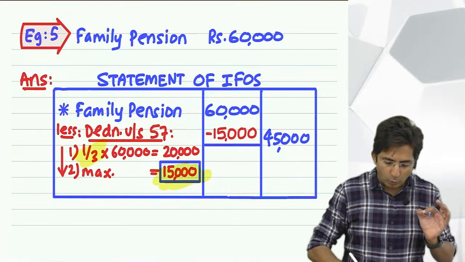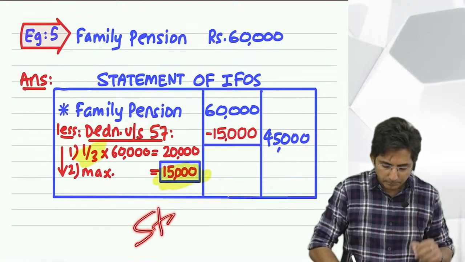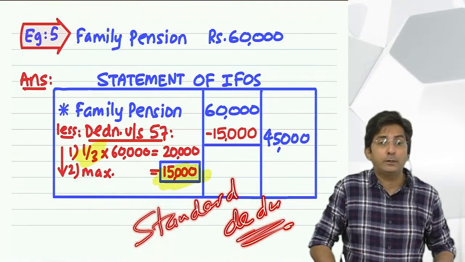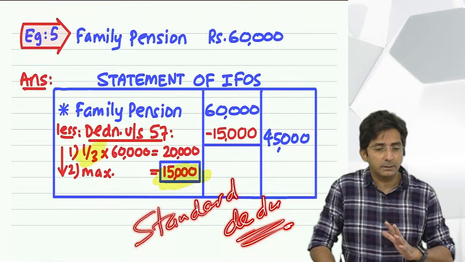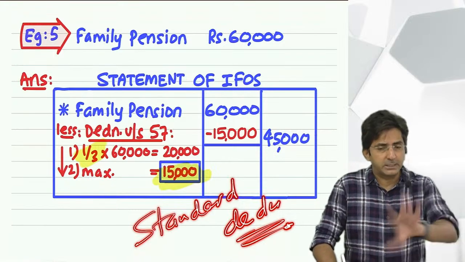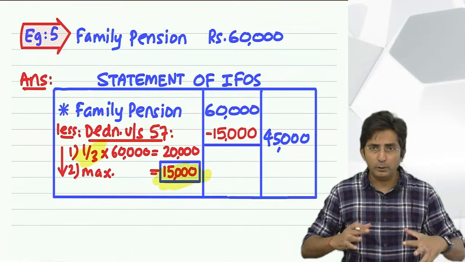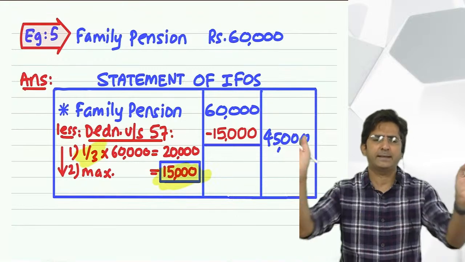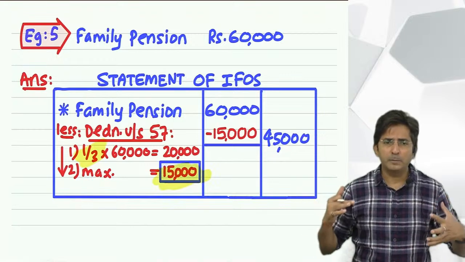And you know, this is called standard deduction. In the language of income tax, we call it standard deduction. See, standard means fixed. Actually law has standardized. What do you mean by standardize? To fix it. And see what government says.